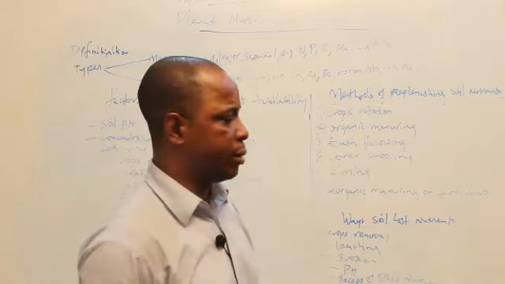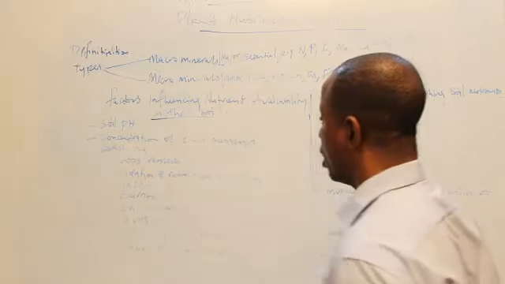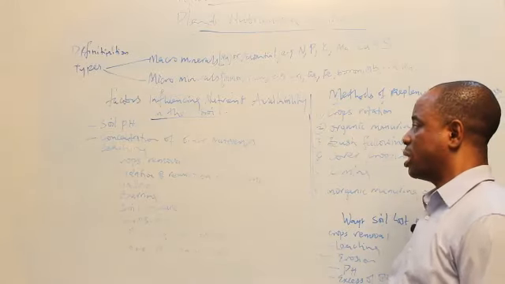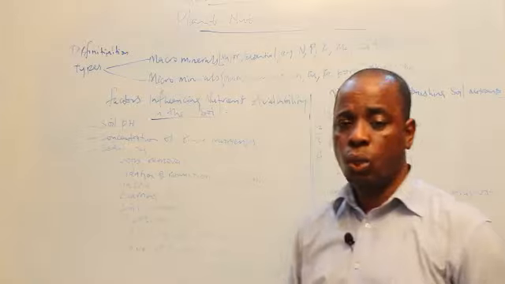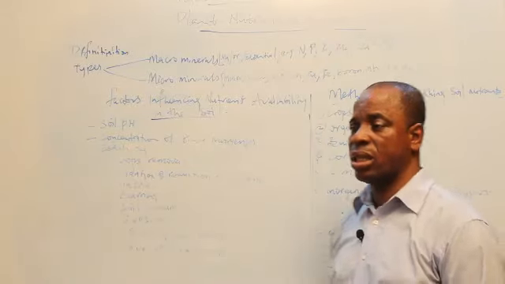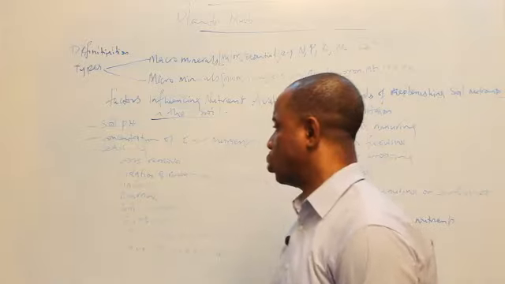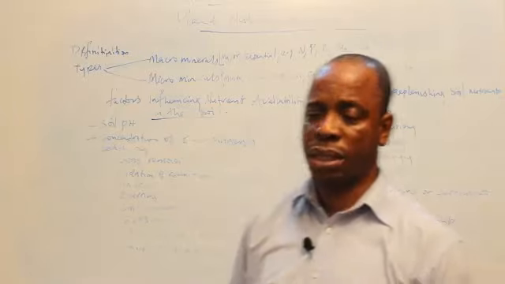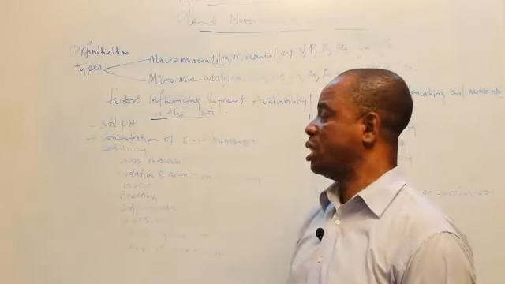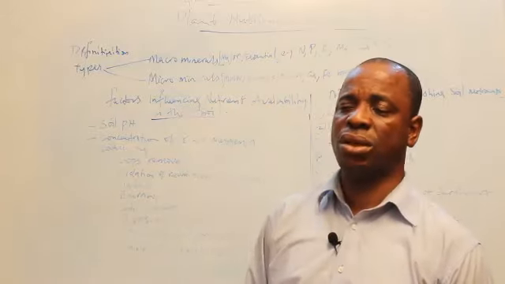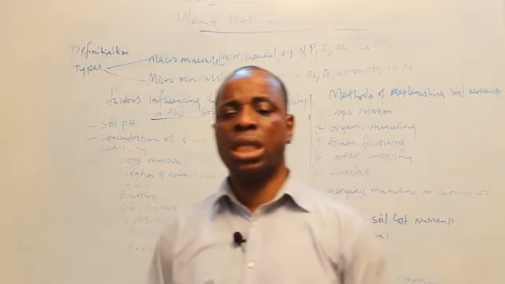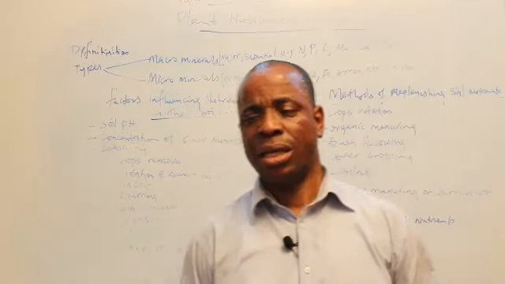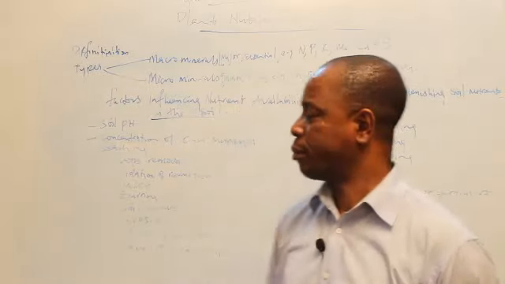Okay, now let's look at the factors that can influence nutrient availability in the soil. If the nutrients in the soil are going to be enough for crops to do well, the first factor is soil pH. I defined soil pH in the initial topics in SS1. I told you that pH is the degree of alkalinity or acidity of a substance. So soil pH tells you if the soil is acidic or alkaline in nature, based on the nutrients and the chemical composition of the soil.